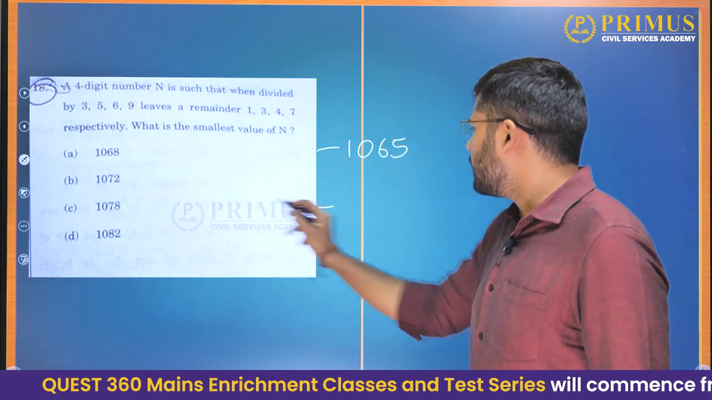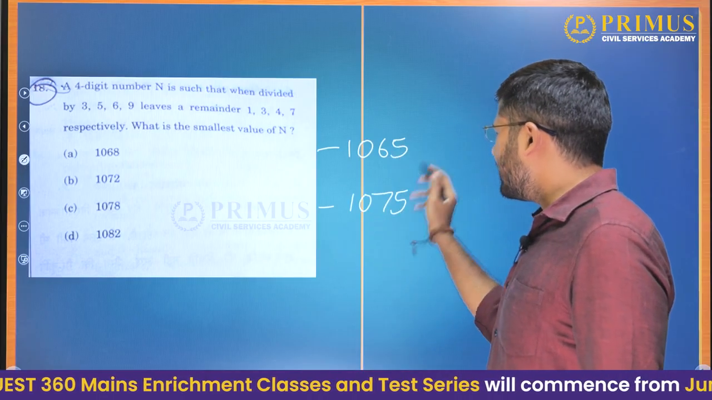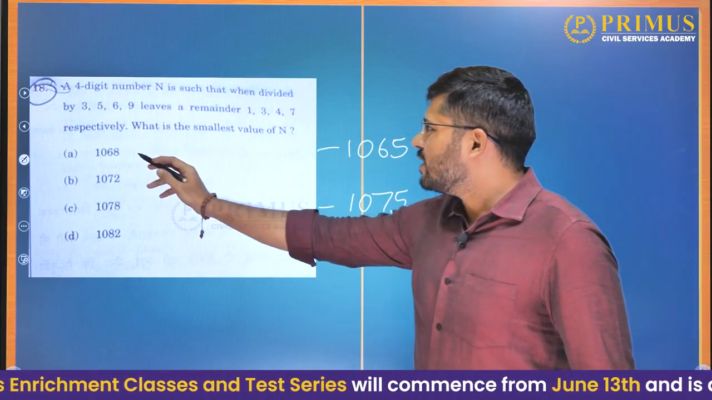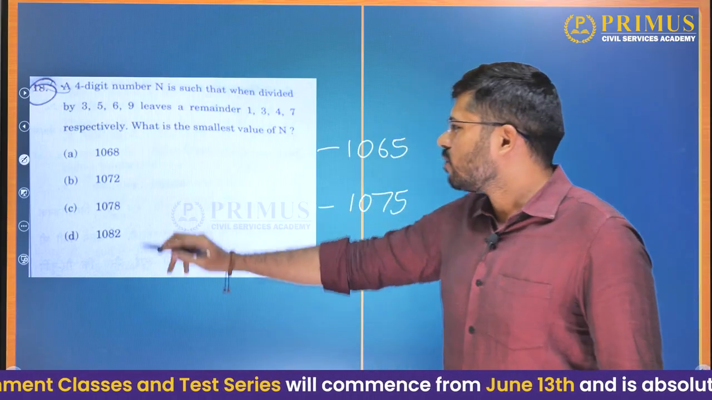1065, and this will give us 1075. These are divisible by 5. Okay. Now let us evaluate the condition for 3.